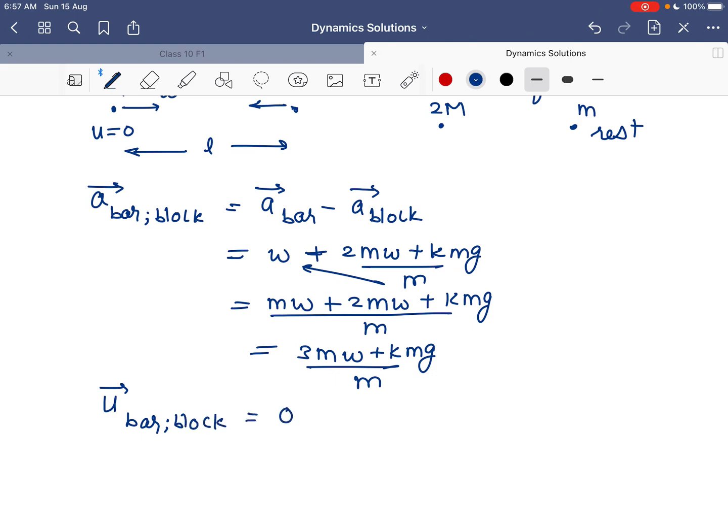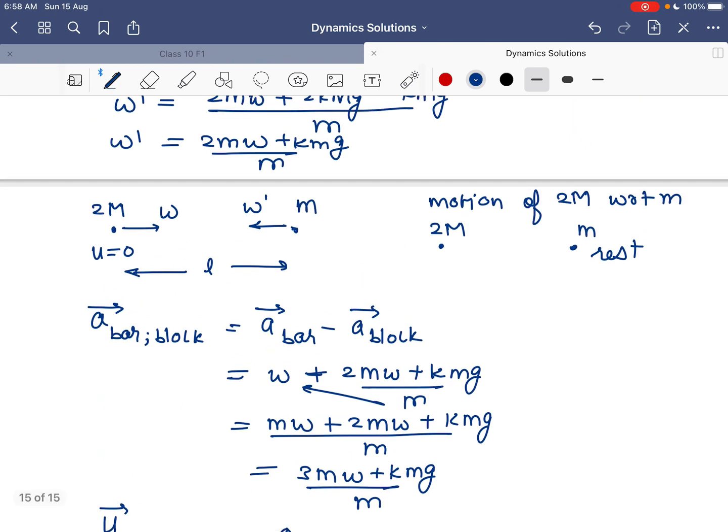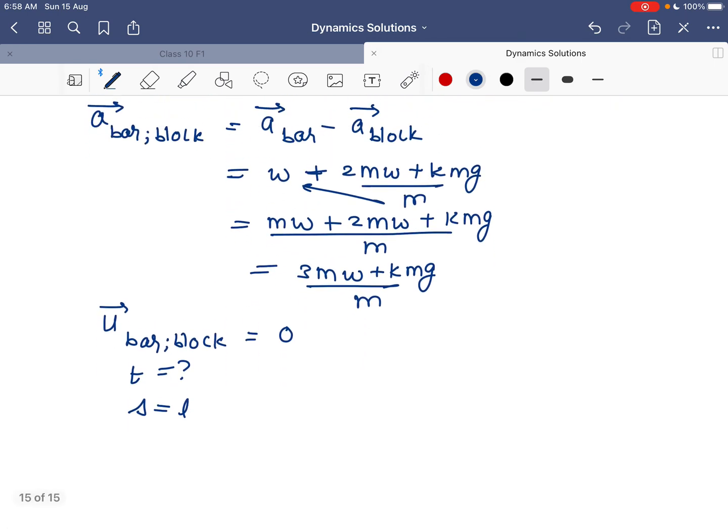So how much time will they take to meet, that is, to get displaced by a distance L? Now this is at rest, and with what acceleration and initial velocity this block is going will be known to us. So I can apply S equals ut plus half at square.